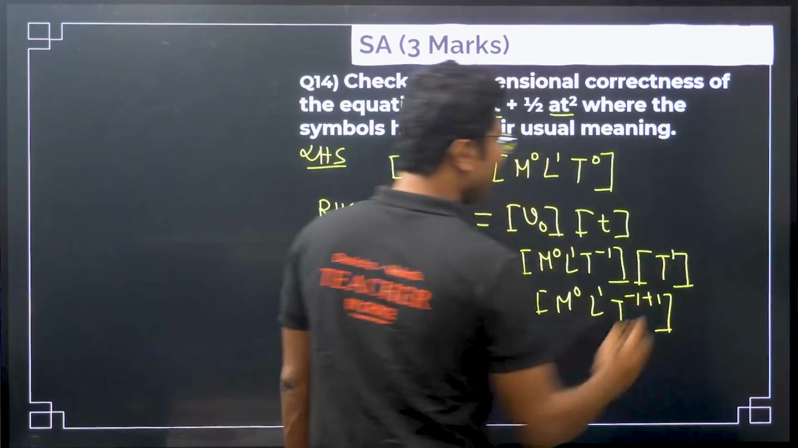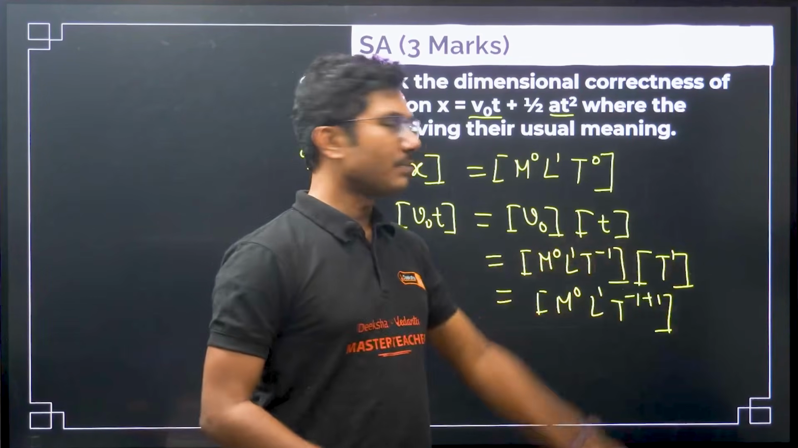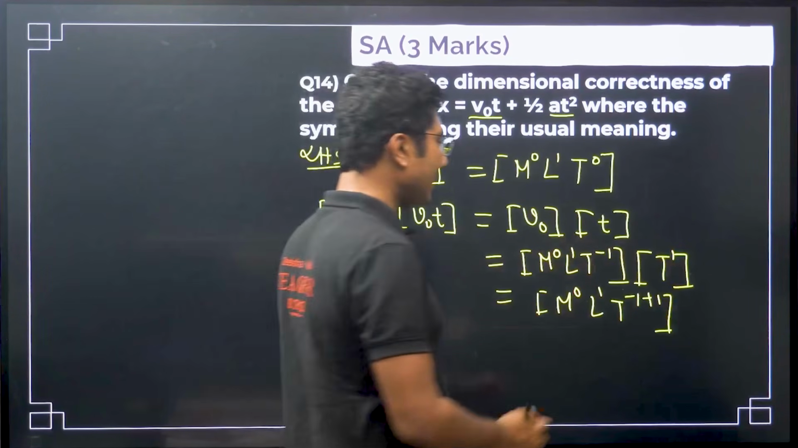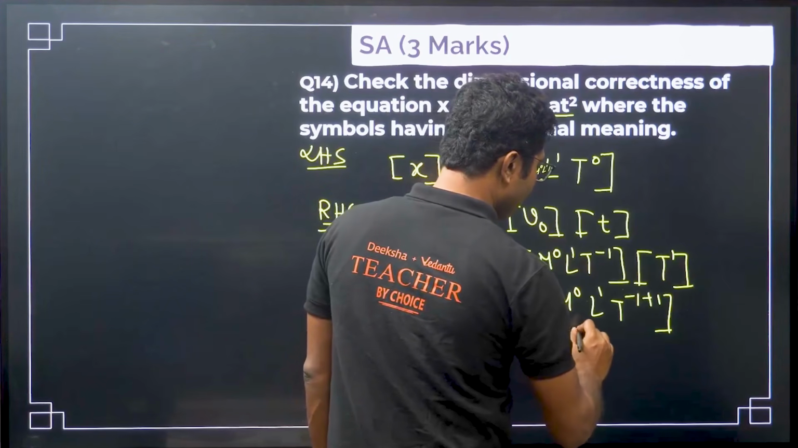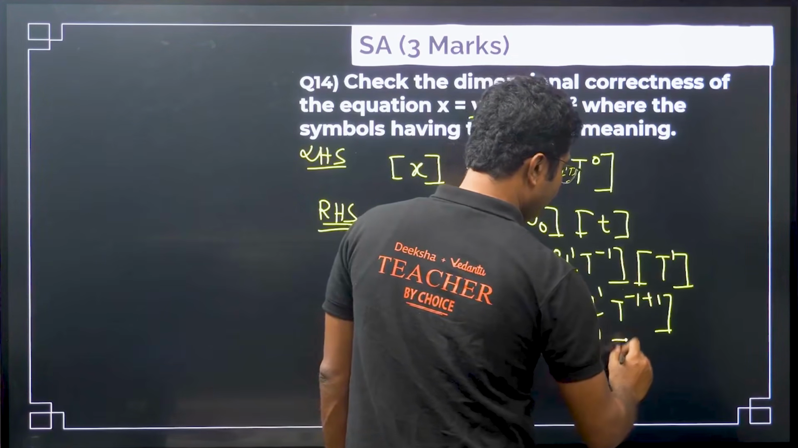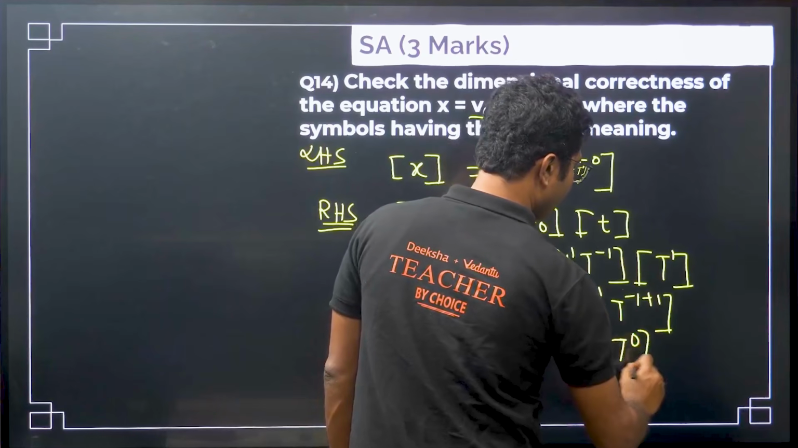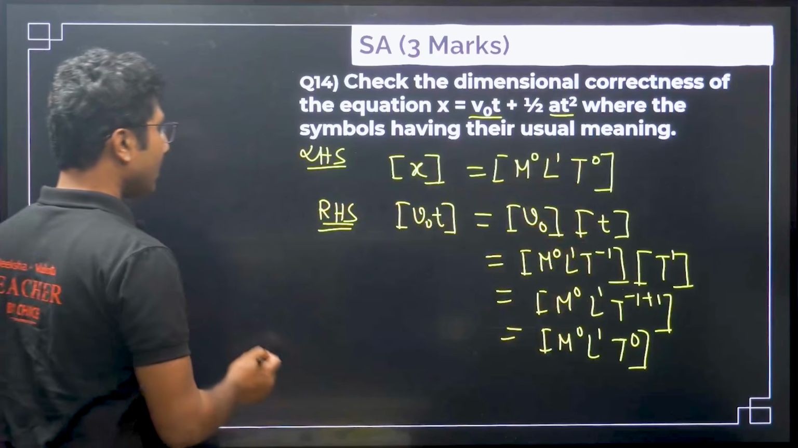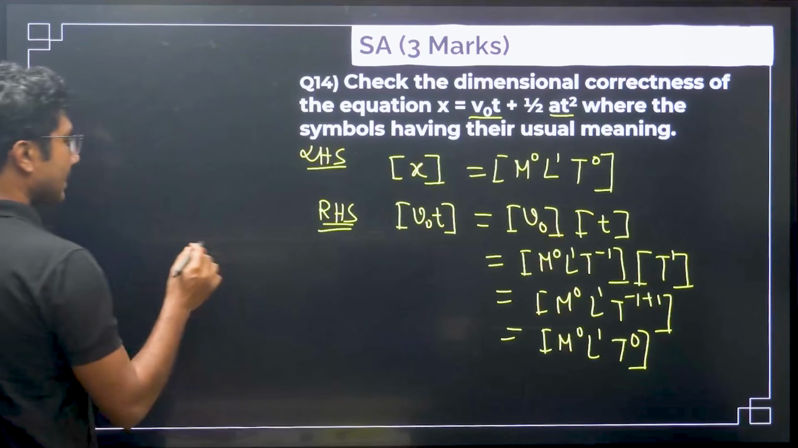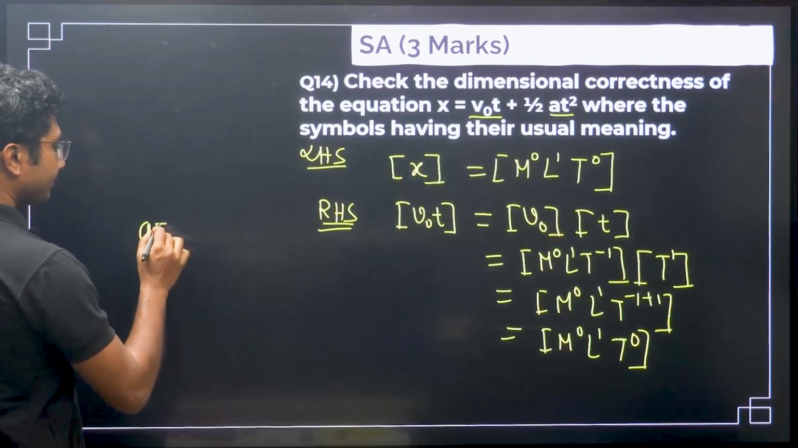So this is 1, right? So this -1 and this 1 will be added, same quantity, so you get this as m to the power of 0, l to the power of 1, t to the power of 0. So this is dimensionally consistent, right? Now third term also you have to check, that is at square.